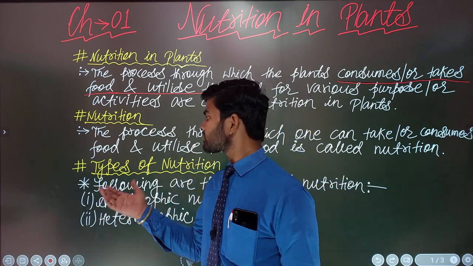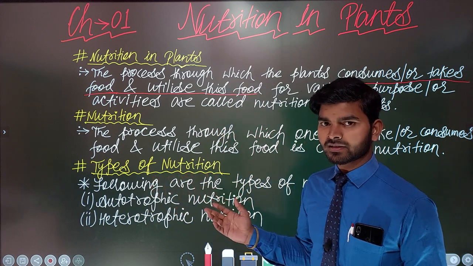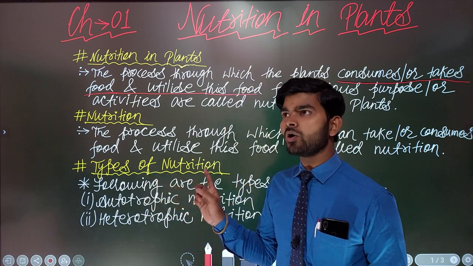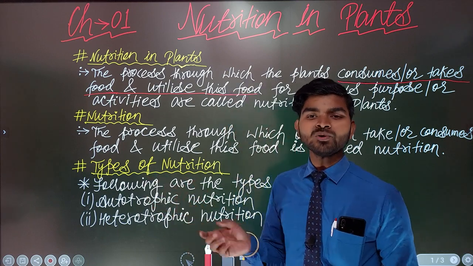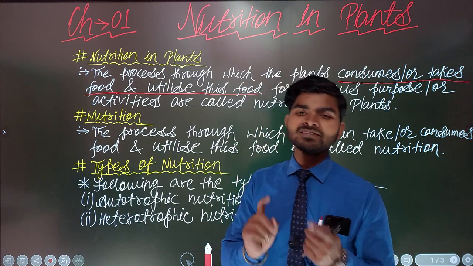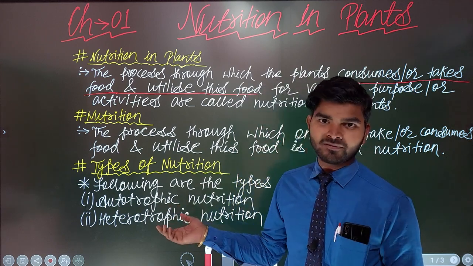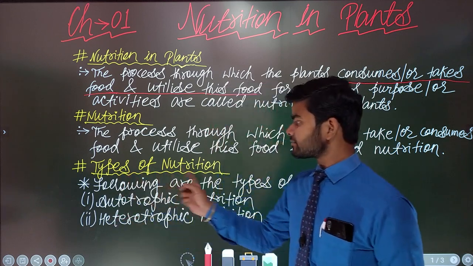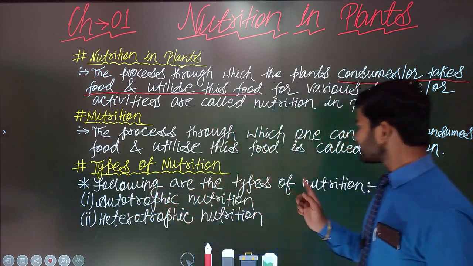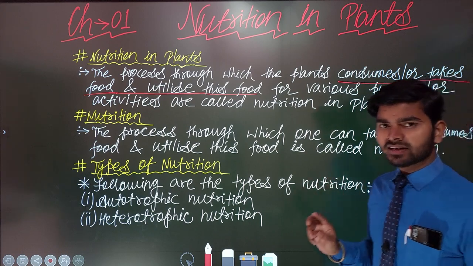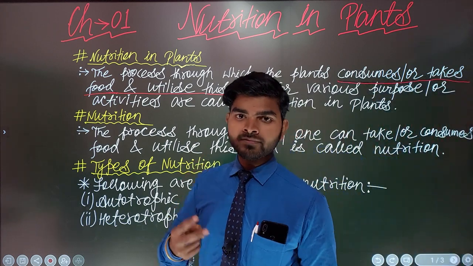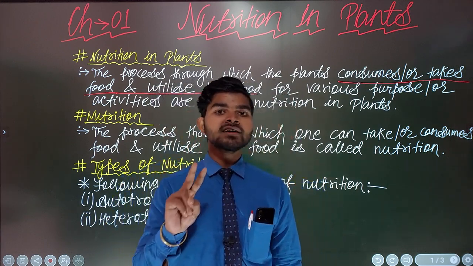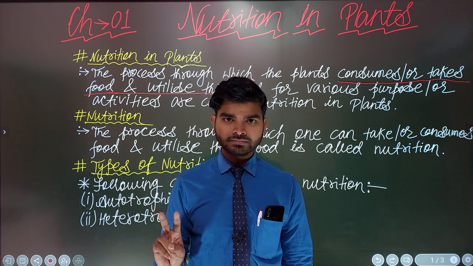But first of all, let us talk about the types of nutrition. Don't worry, stop thinking that the types of nutrition and the modes of nutrition are different things. No, both are the same thing, but I will teach you about that later. Now we should focus on this topic, the types of nutrition. I have written here, following are the types of nutrition. Basically, there are two different types of nutrition. The first one is autotrophic nutrition, and the second one is heterotrophic nutrition.